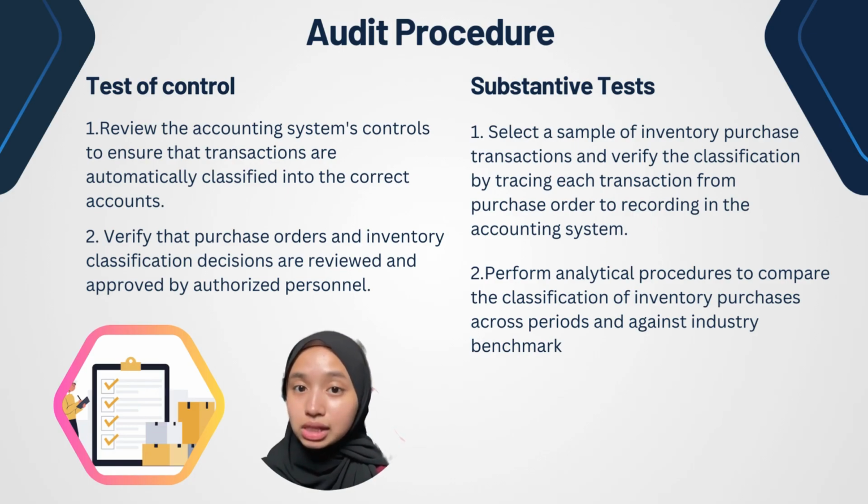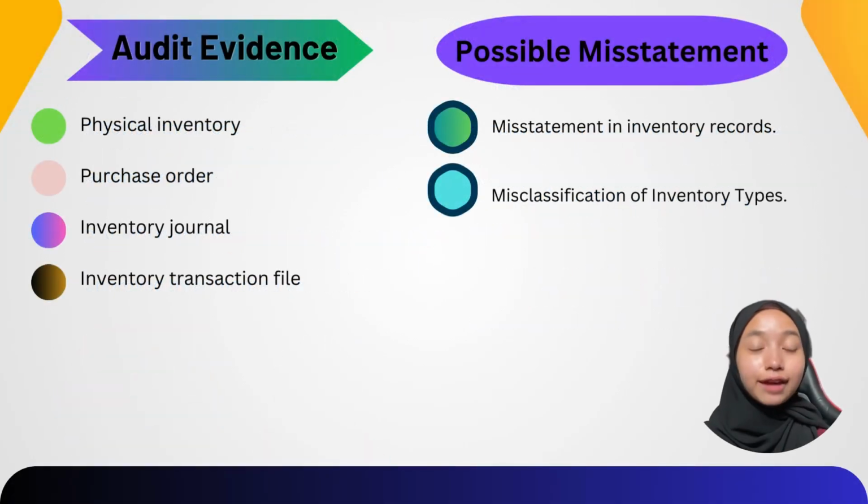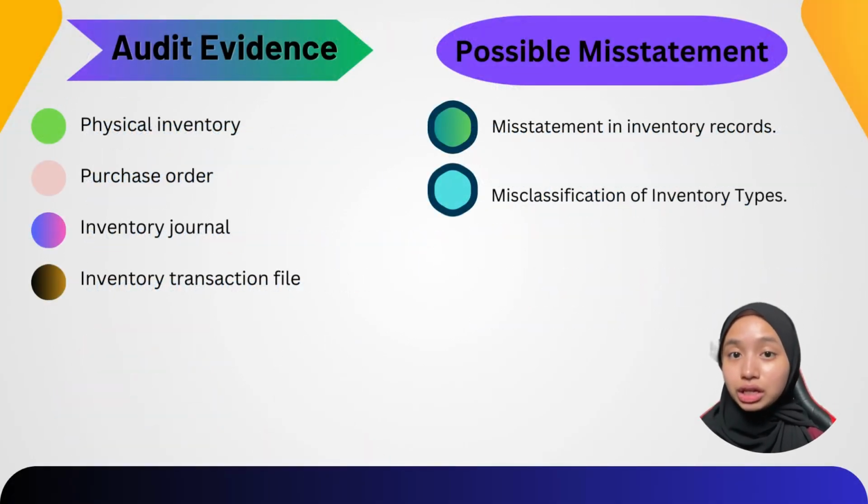For substantive tests, firstly, we need to select a sample of inventory purchase transactions and verify the classification by tracing each transaction from purchase order to recording in the accounting system. Secondly, perform analytical procedures to compare the classification of inventory purchases across periods and against industry benchmarks. The audit evidence needed is physical inventory, purchase orders, inventory journal, and inventory transaction file. Possible misstatement that might occur is misstatement in inventory records, misclassification of inventory types.